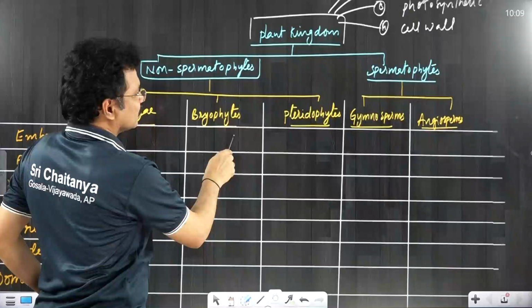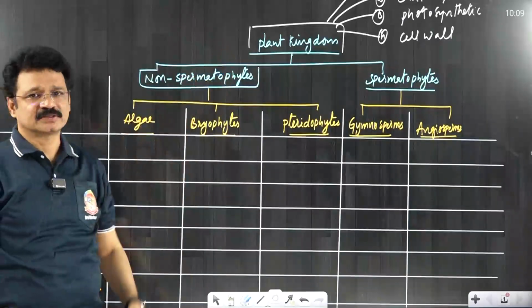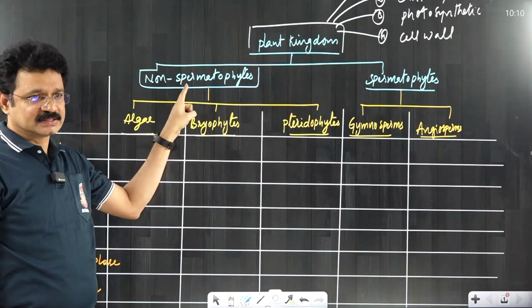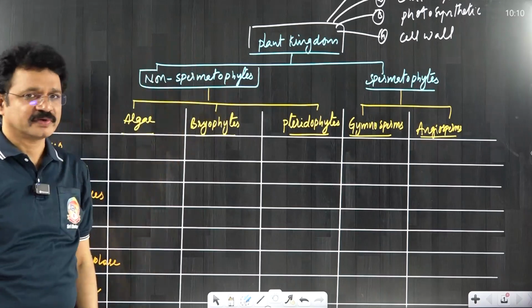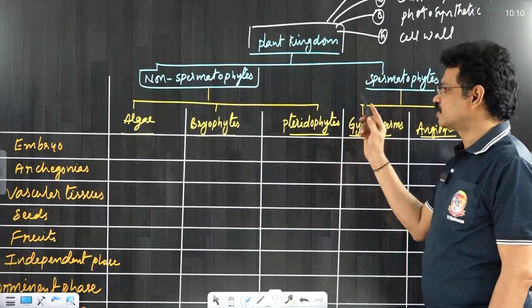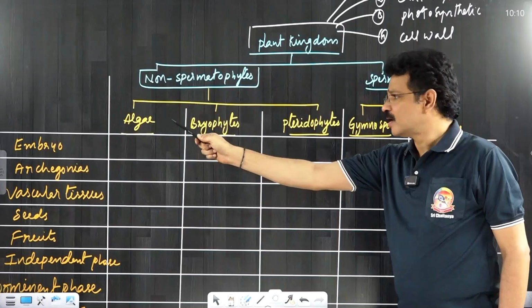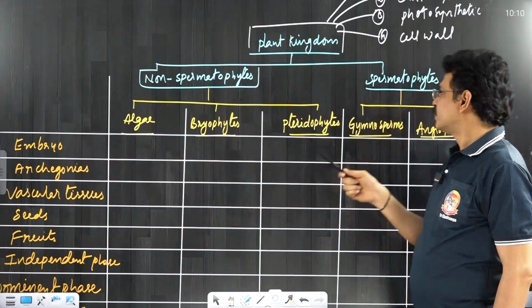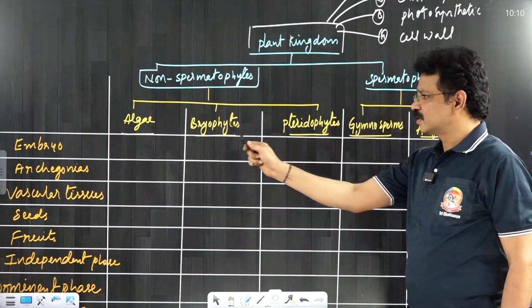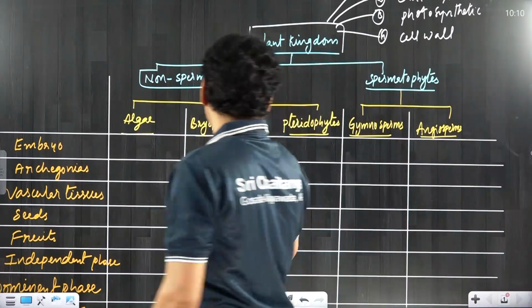Basically, this entire plant kingdom is mainly classified into 2 sub-kingdoms based on presence and absence of seeds. Earlier groups like primitive groups of the plant kingdom are unable to produce seeds, hence they are placed under non-spermatophyta. Seed producing plants are called spermatophyta. Among the non-spermatophytes, 3 divisions are there: algae, bryophyta, pteridophyta. Whereas in spermatophytes: gymnosperms, angiosperms. Among these 5, the first 3 are seedless plants, the remaining 2 are seed producing plants. It is the basic classification.